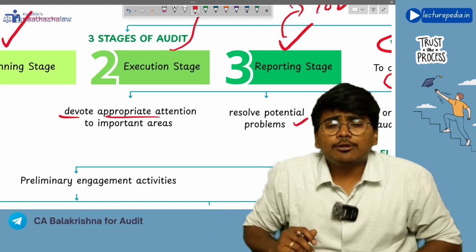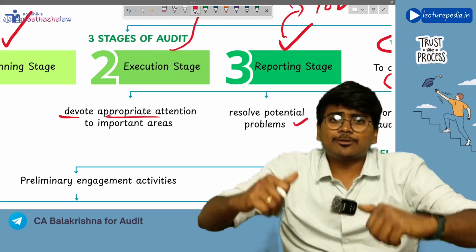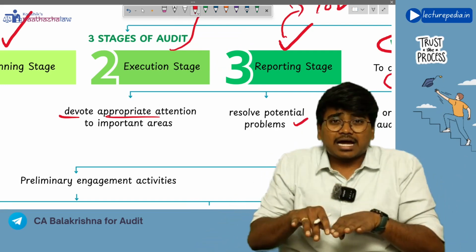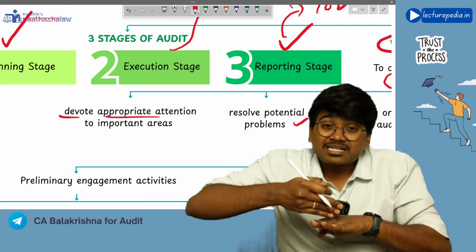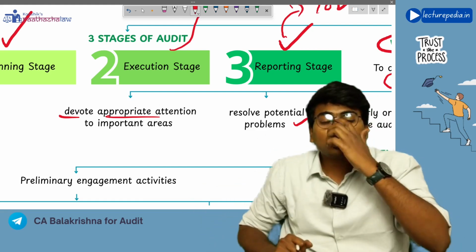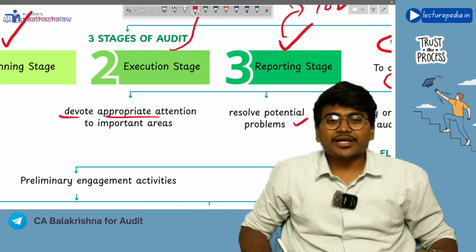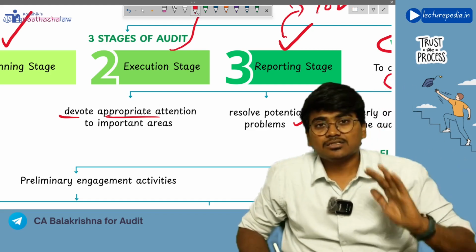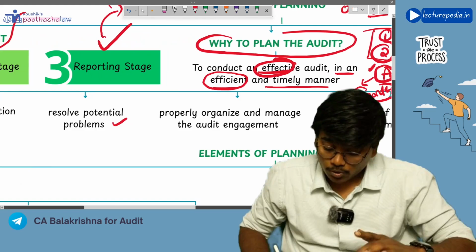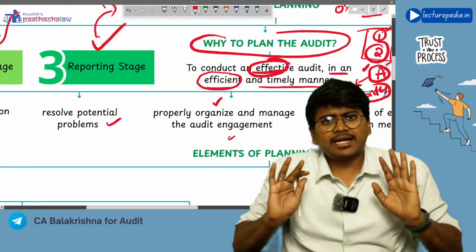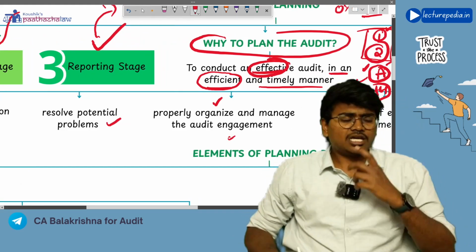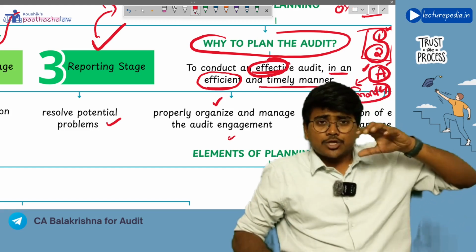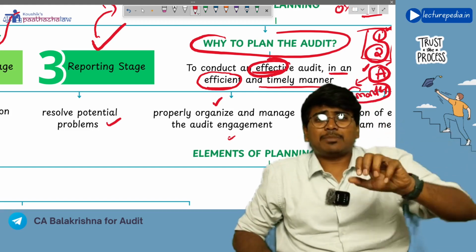Next, it will help you to resolve potential problems. Potential problems means problems that have not yet occurred but that might occur in future. So by properly planning the audit, you can predict potential problems and solve them, and also you can properly organize and manage the audit engagement. Of course, if you have a proper plan, you can properly organize and manage the engagement.